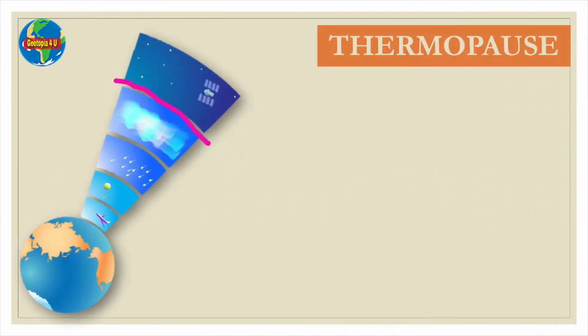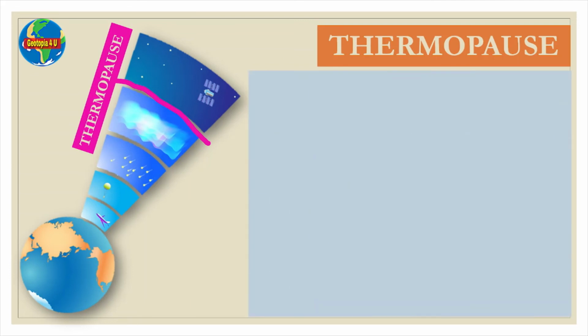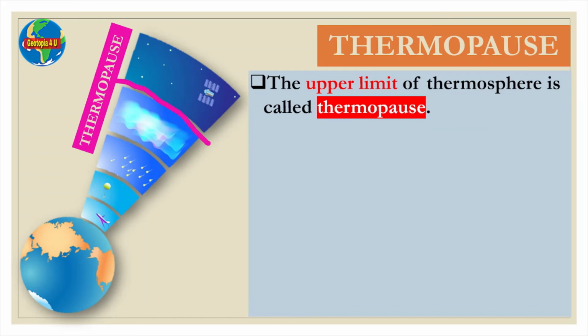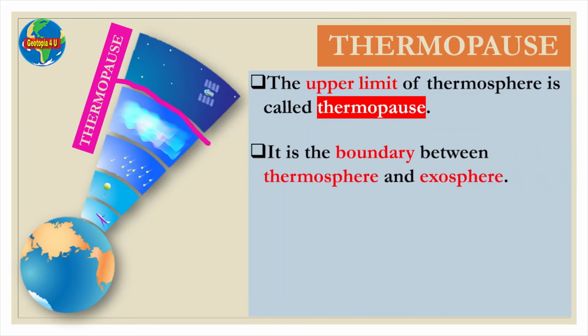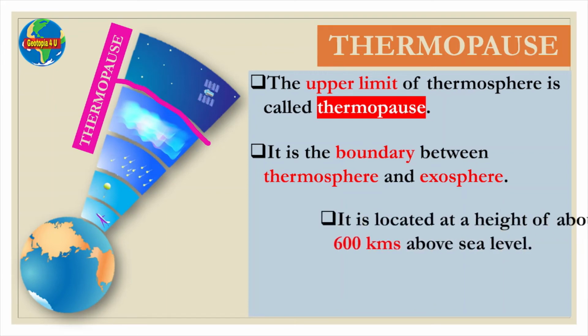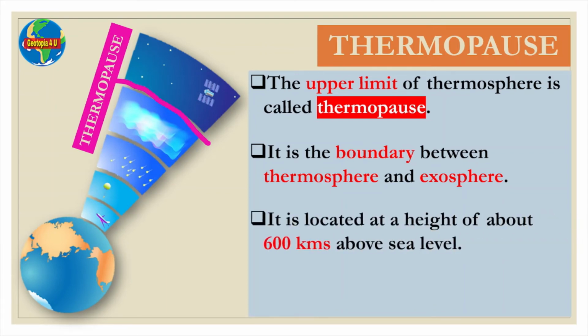Now we will have a look at the thermopause. The thermopause is the upper limit of the thermosphere. It is the boundary between the thermosphere and the exosphere. It is located at a height of about 600 kilometers above sea level. This layer is also known as the exobase.